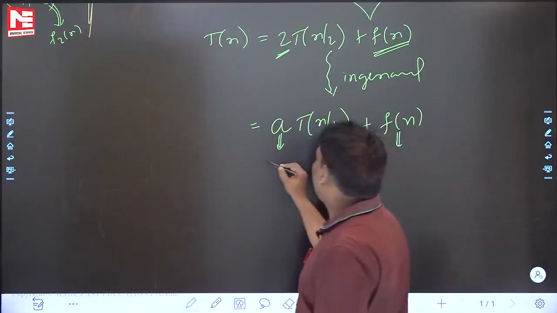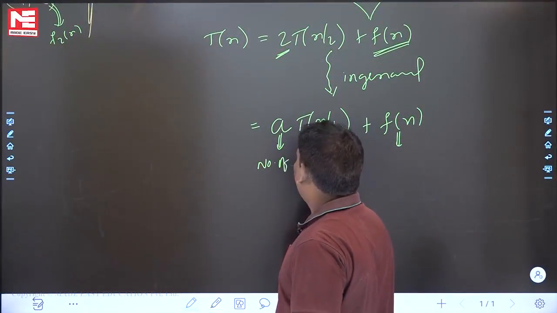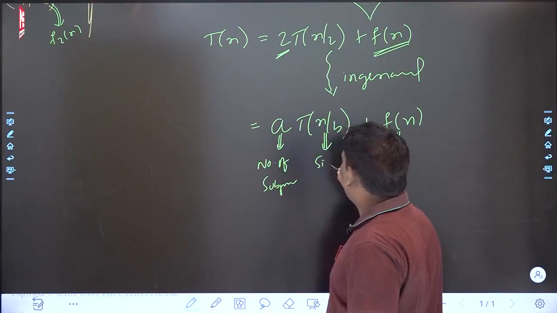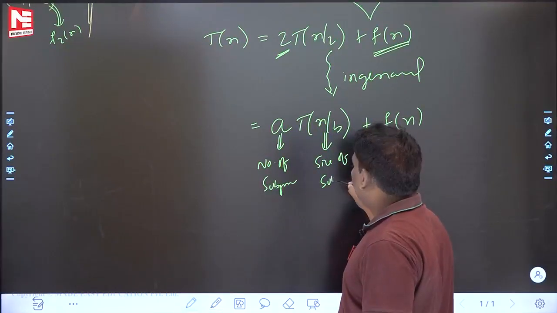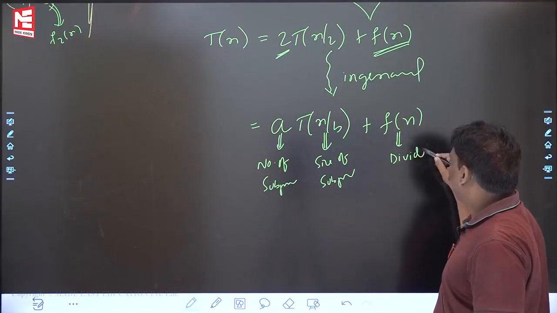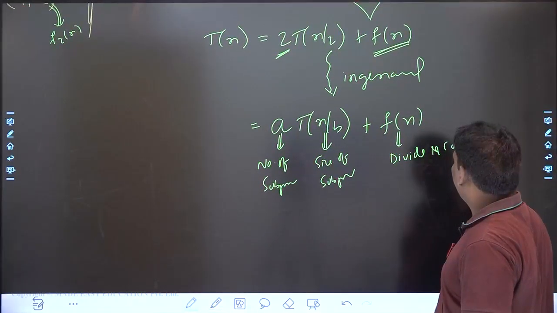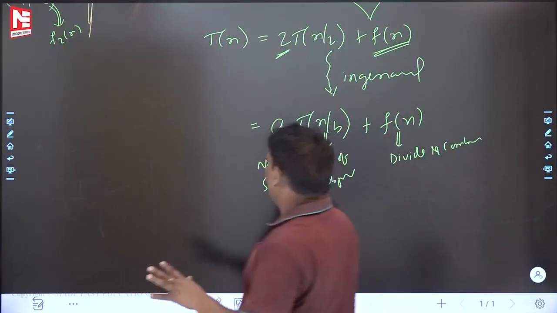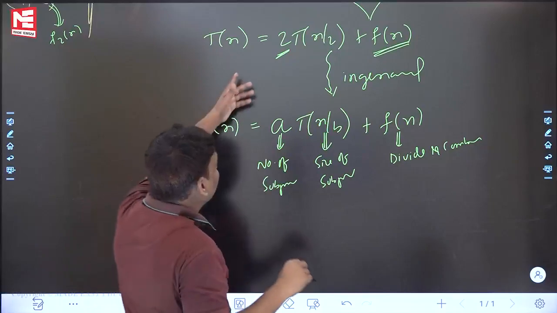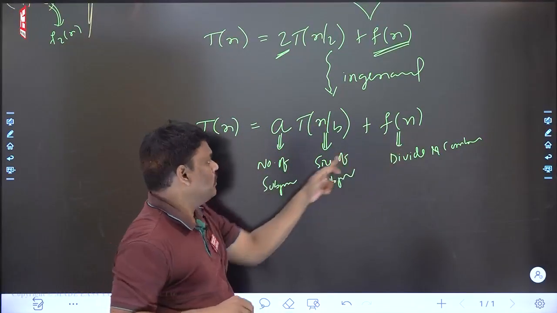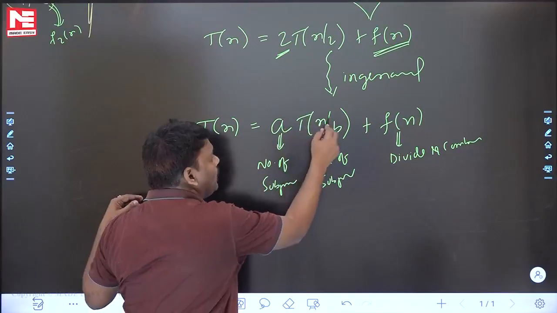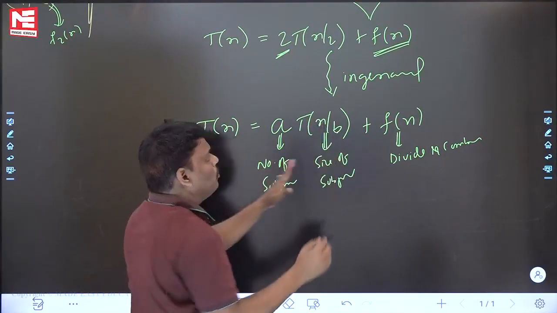I am writing now. a is the number of subproblems, n by b is the size of each subproblem, and f of n is the divide time and combine time. So try to remember, right? In general, all divide and conquer recurrences look like this: a T of n by b plus f of n.